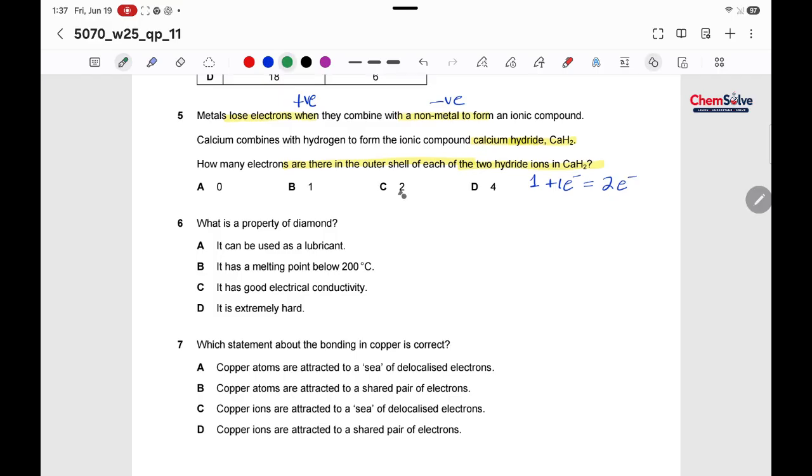So that's how the correct statement is this. The examiner isn't asking about the outer shell electrons of calcium, so we don't need to calculate the electrons of the calcium. We just have to calculate the electrons of hydrogen, and hydrogen has 1 electron and 1 electron has been gained from calcium. So 1 hydrogen has 2 electrons and of course 2 hydrogen would have 4 electrons. Total: 2 their own and 2 are being gained from the calcium.